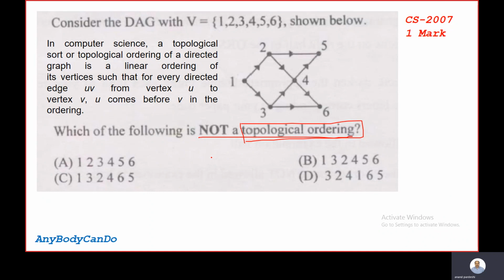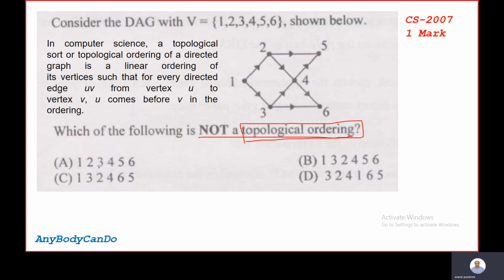Now we will observe this ordering, 1 2 3 4 5 6. First we will visit 1, because there is a directed edge from 1 to 2 and 1 to 3. So before visiting 2 and 3, we must visit 1. So the first option is true till this moment. 1 2 3 is the proper topological sorting.